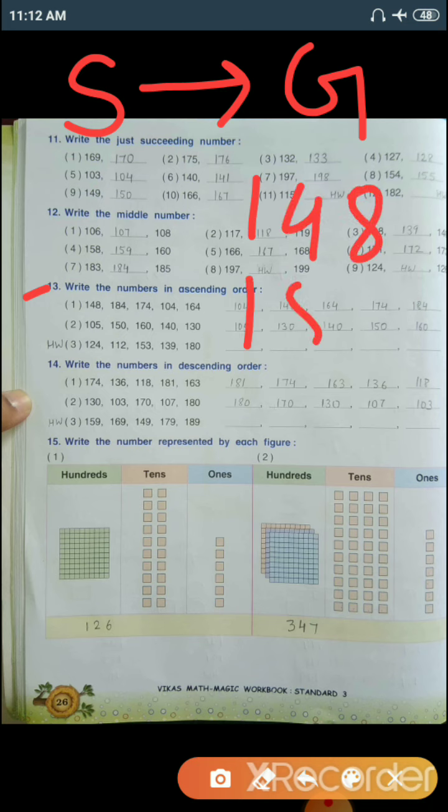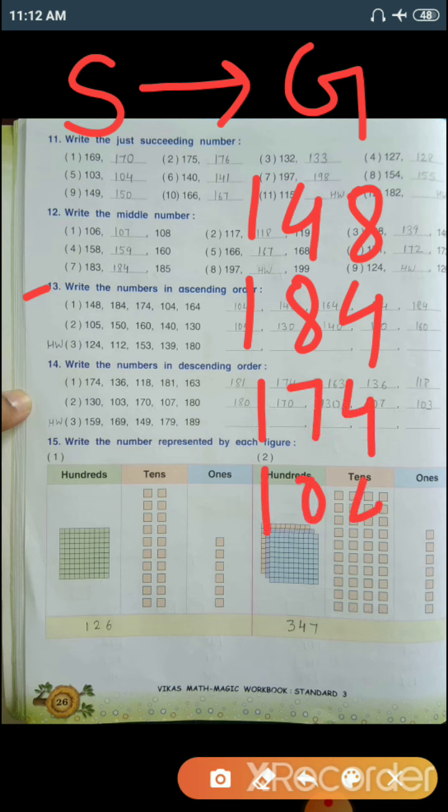148, 184, 174, 104, 164. Now the first digit is 1 in every number.